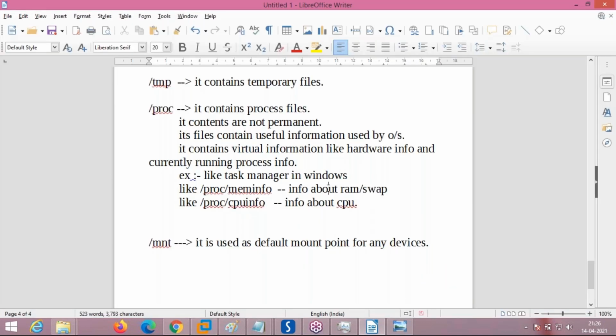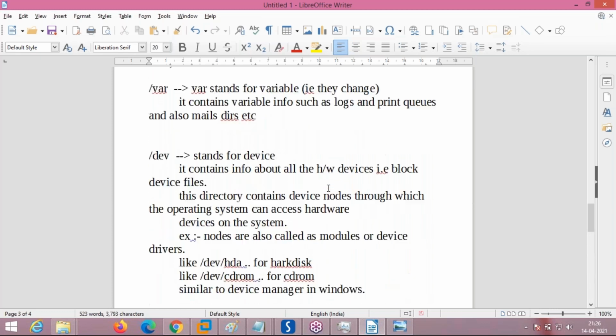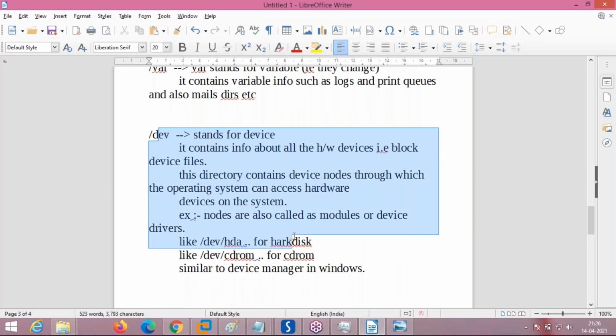So depending on that, you will build up, oh, this is the purpose of this directory, and these files are here. If you want to read the information of a specific thing, you have to go to the device directory, because I told you the device directory is where all the device nodes are connected. Device files like HDA, CD-ROM, pen drive, printer, everything is actually a device file, and they are all placed under DEV.